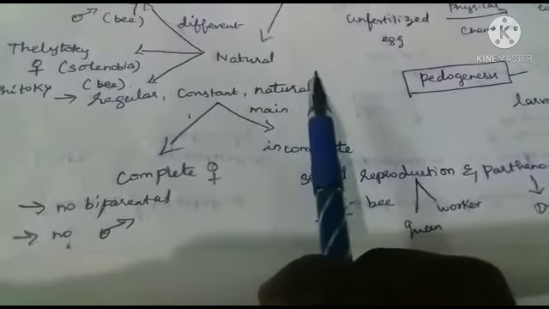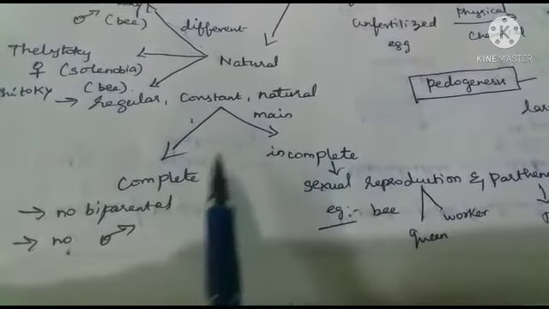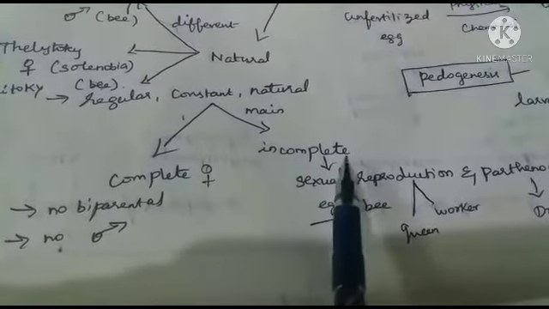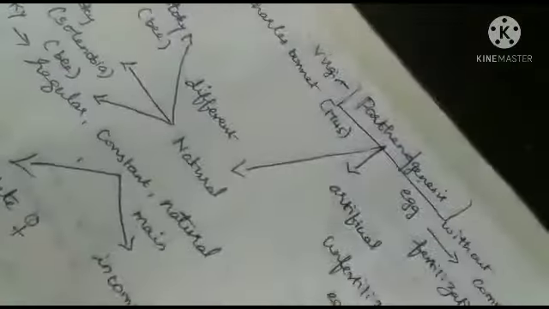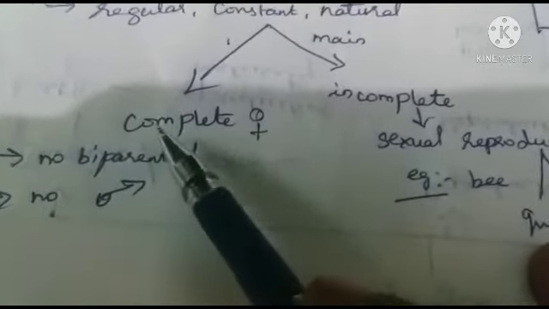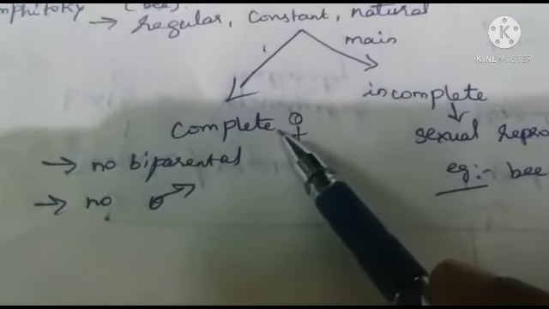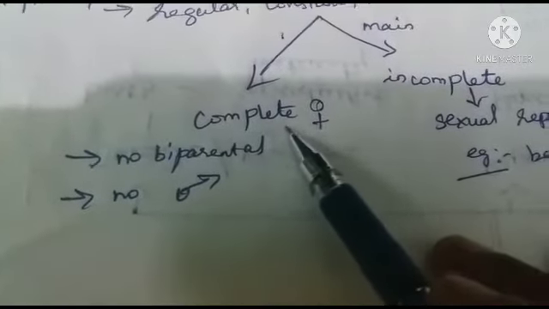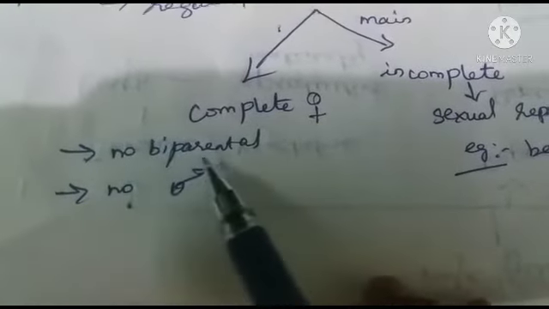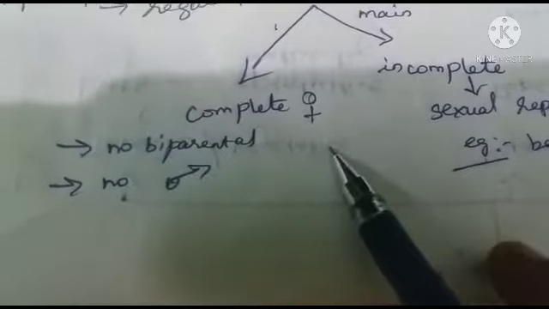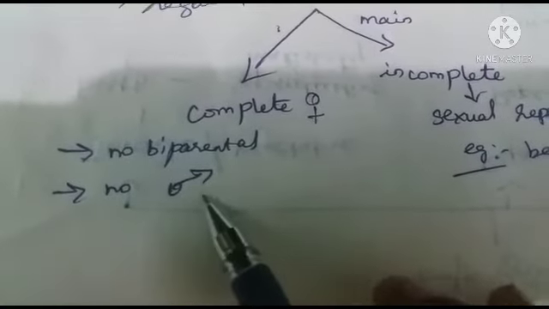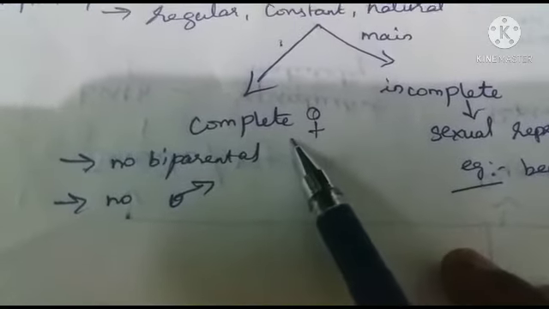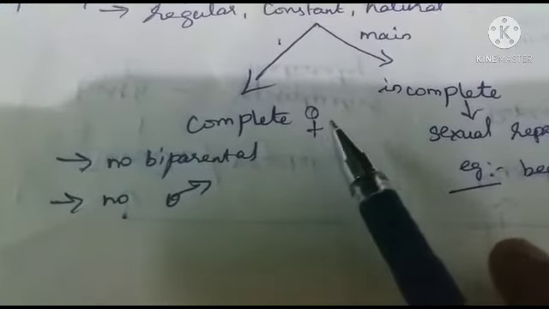Natural parthenogenesis has two main types. What are they? Complete natural parthenogenesis, and incomplete natural parthenogenesis. First one is complete natural parthenogenesis. Some animals possess complete natural parthenogenesis. There is no biparental sexual reproduction, and there are no male organisms. That's why complete natural parthenogenesis is represented by only female organisms.